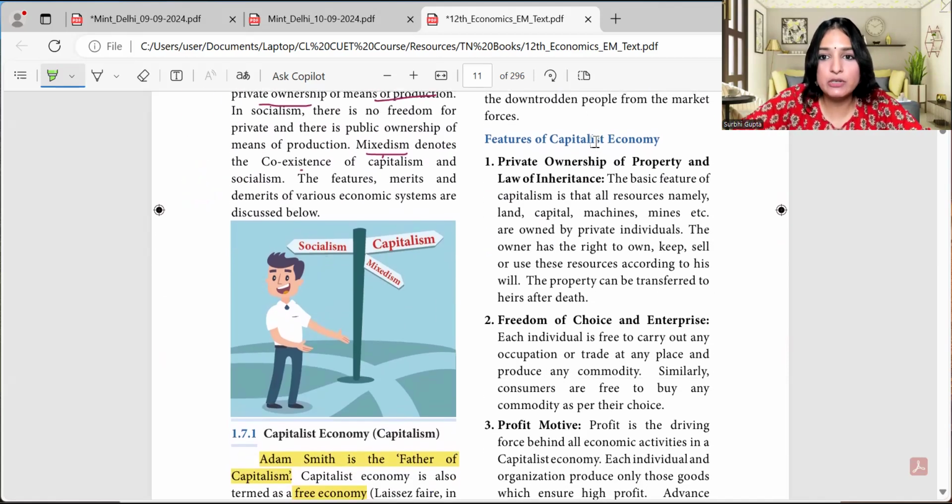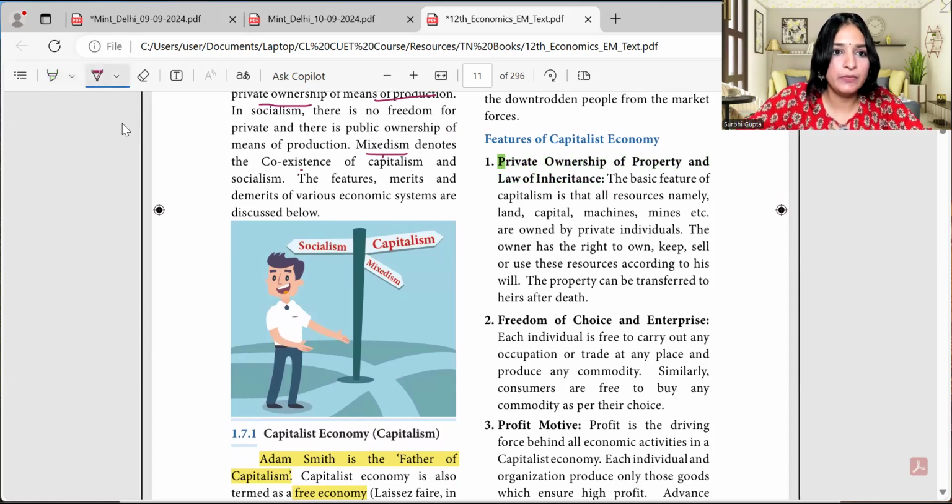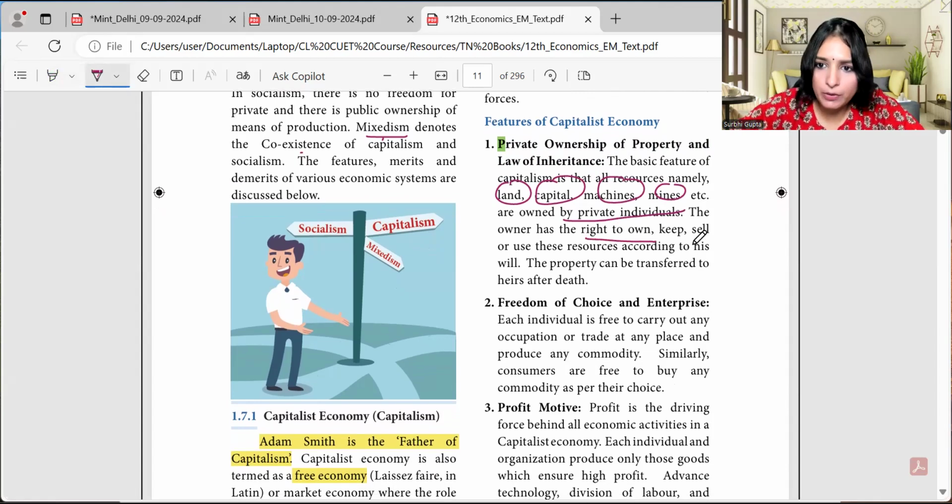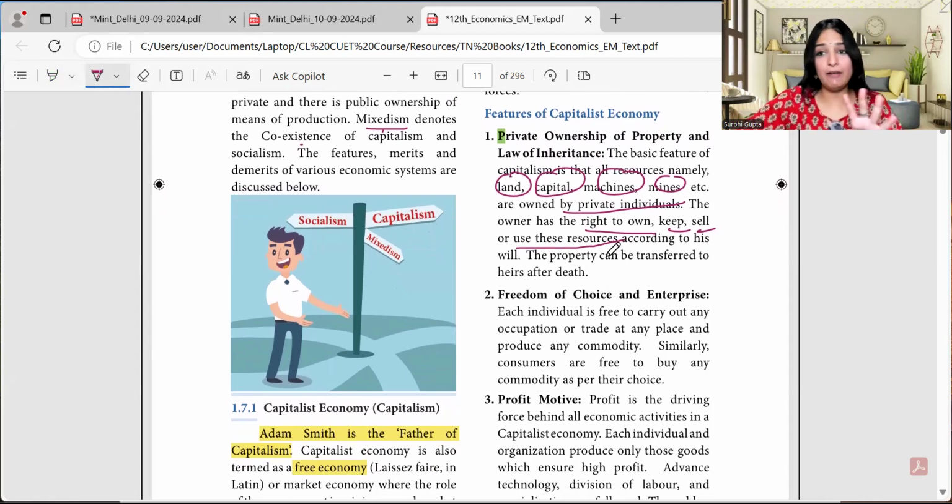What are the features of a capitalist economy? Private ownership of property and law of inheritance. Again, I'll go back to the original color or maybe the pen itself. Private ownership of property, that is what we know. The basic feature of capitalism is that all resources, namely land, capital, machine, mines, etc., are owned by private individuals. The owner has the right to own, keep, sell, or use these resources according to his will. If I am owning something, I have complete freedom in how I want to use it.